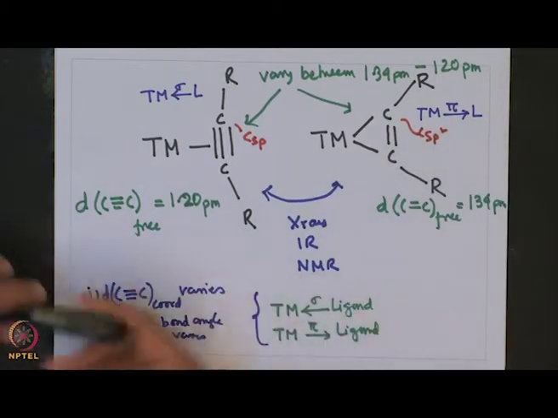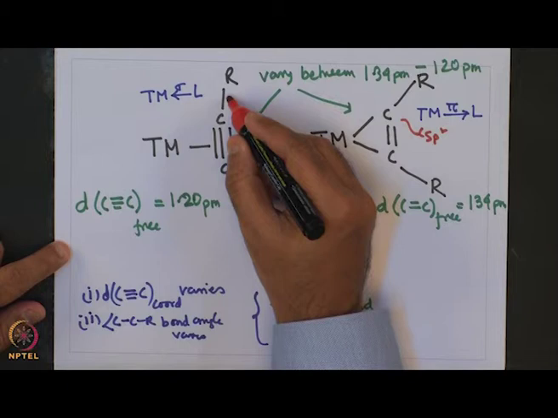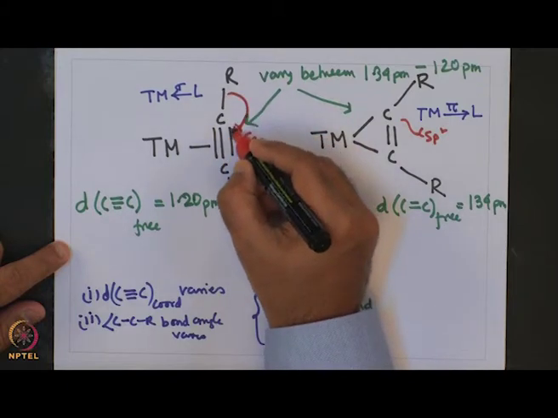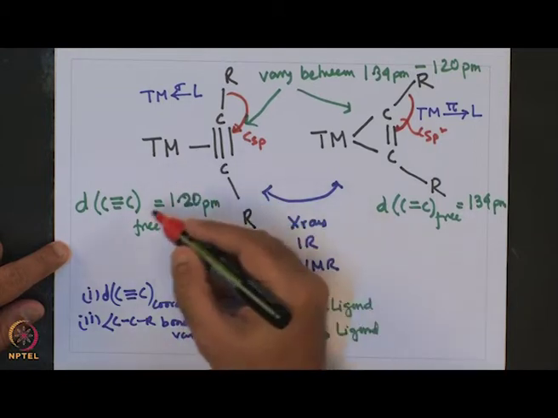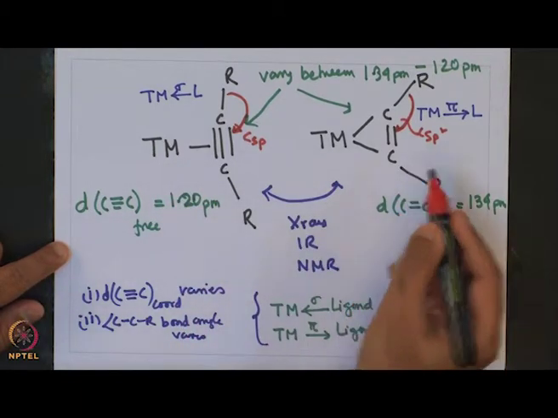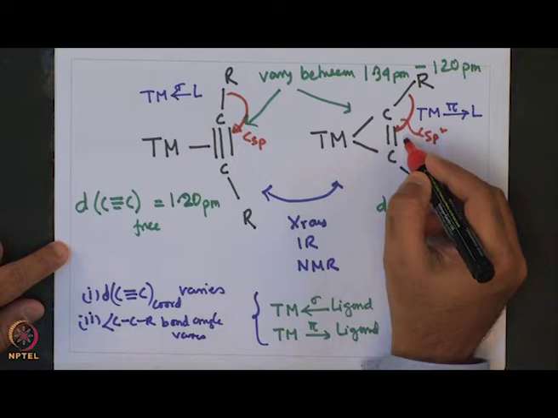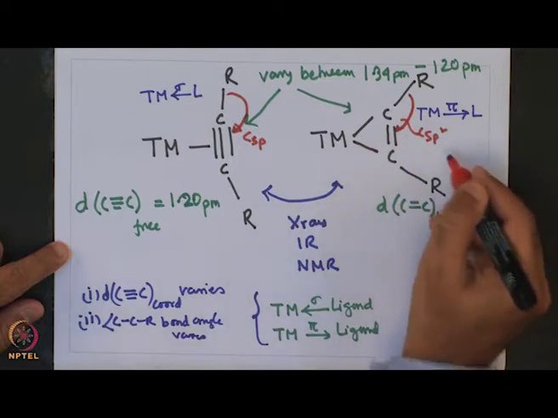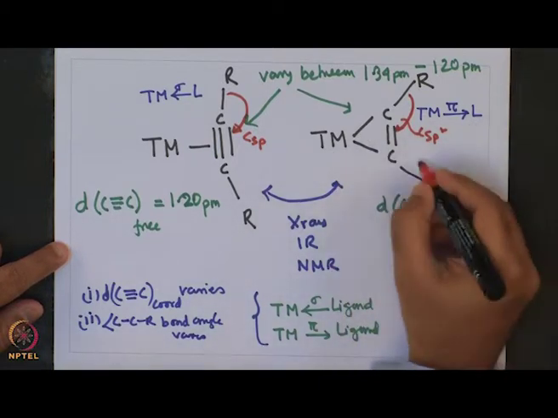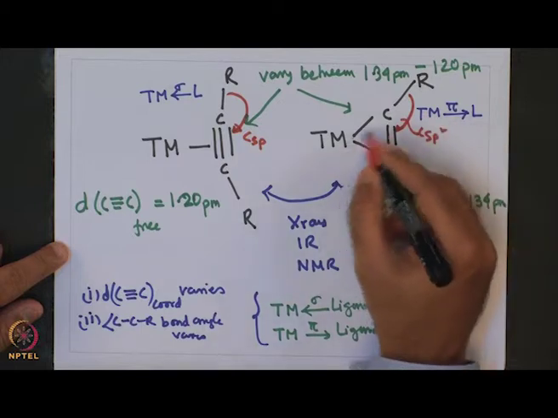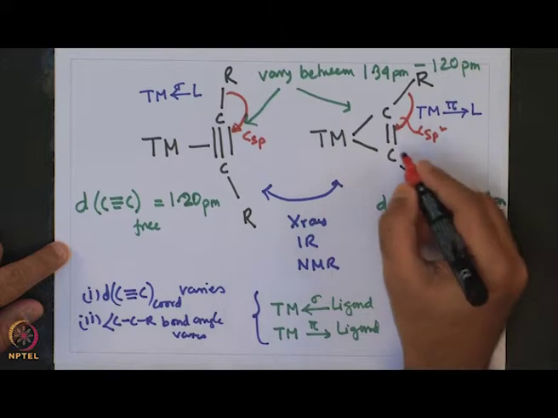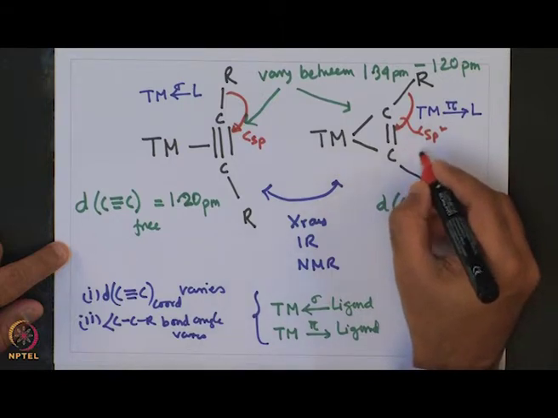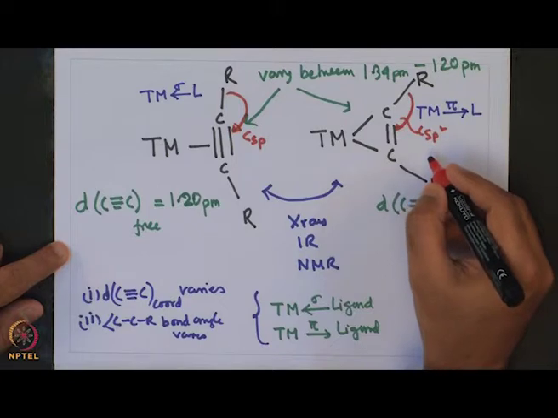So, this angle varies as a result of this forward donation and back donation, and the variation is much more from linearity in case of these complexes. In the cyclopropene intermediate, where there is extensive metal to ligand pi back donation, this CCR angle varies significantly from linearity.